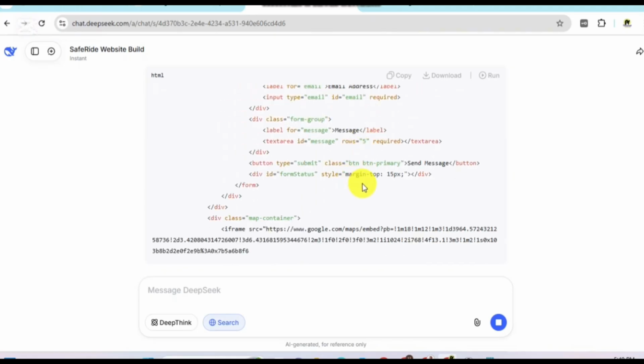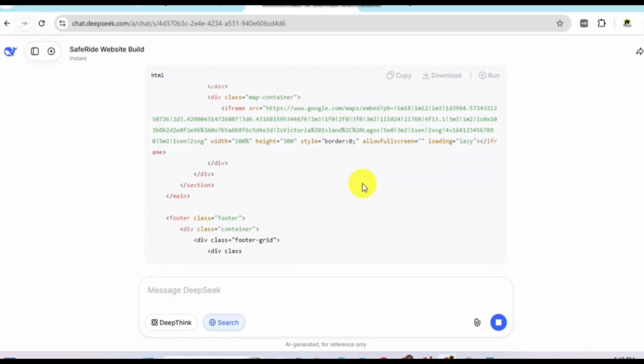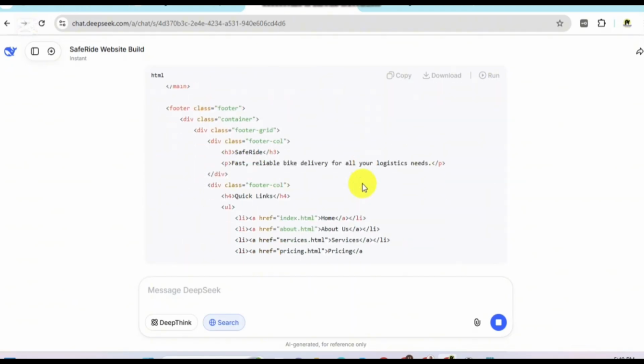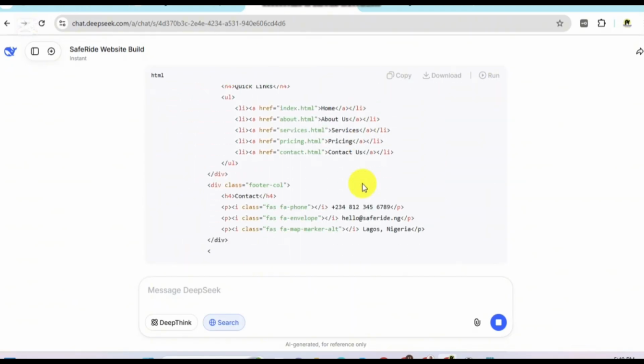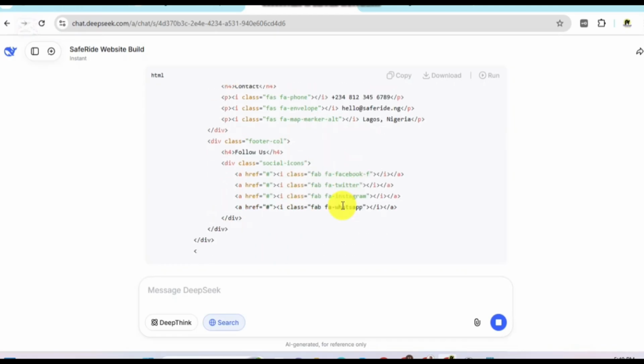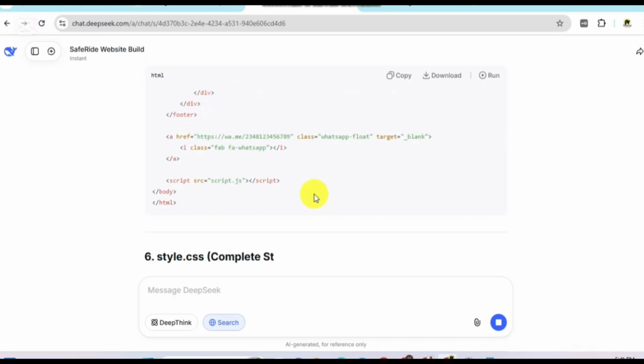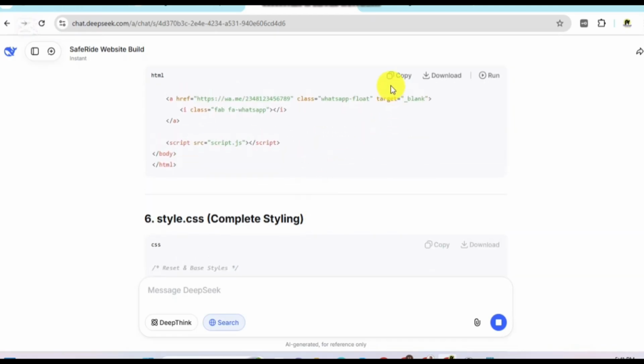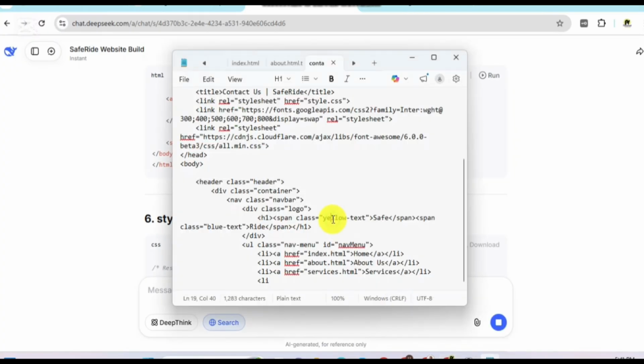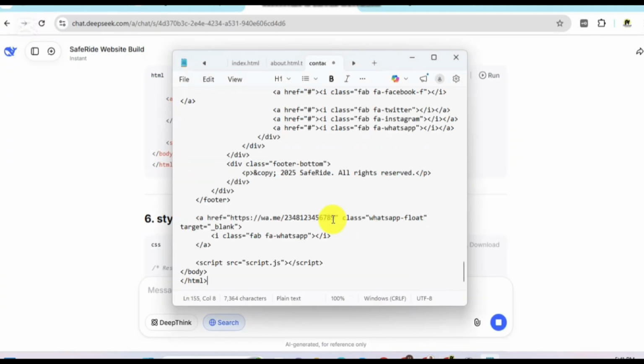Okay. This DeepSeek is very powerful. It hardly runs out of limit. That's why I said you should try using DeepSeek instead of other AI tools, unless you want to subscribe. I've used DeepSeek for long and I've never easily run out of it. Okay, so it's done with that contact. The code is now fully complete, so I'll go and clear the one I pasted before, then paste the complete one, save it.